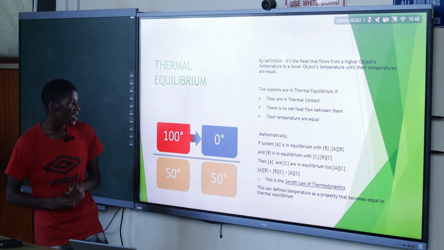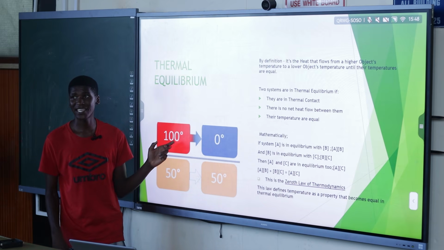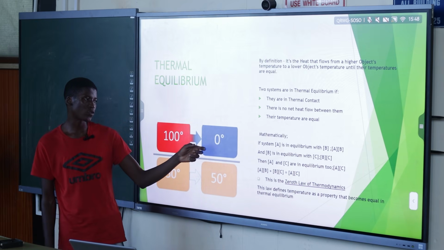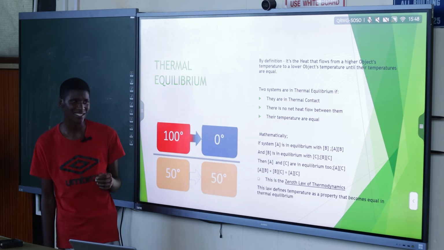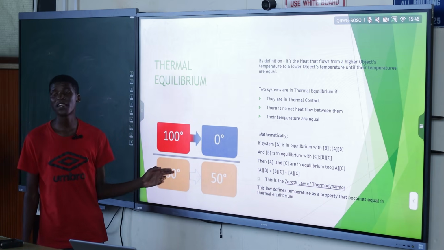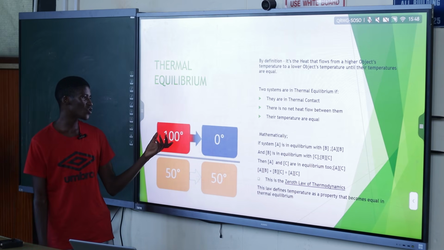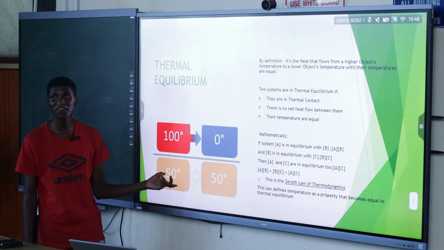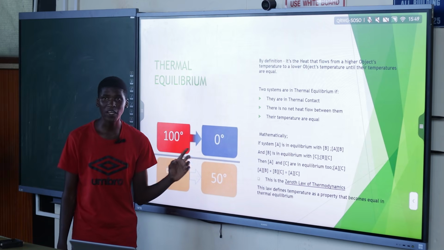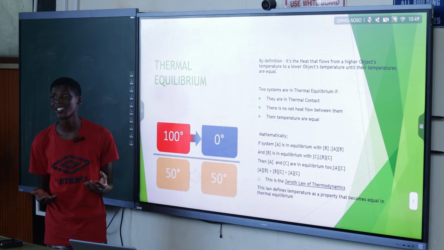Equal temperatures. For example, you take a block that is at 100 degrees Celsius and put it in thermal contact with another block at 0 degrees Celsius. You find that after a certain amount of time, both of them have equal temperatures. In other words, this one has lost temperature down to 50 degrees, and this one has gained temperature up to 50 degrees. But one thing we notice is that these two objects have equal temperatures at the end.